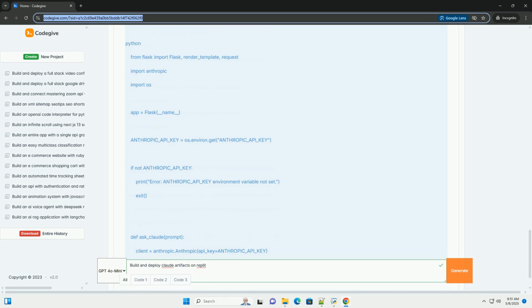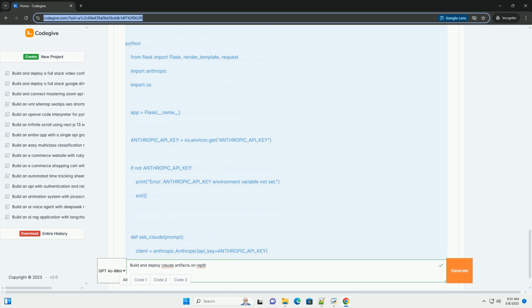B. Building a web application with Flask. This example shows how to build a simple web application with Flask to interact with Claude. 1. main.py: replace the contents of main.py with the following code.